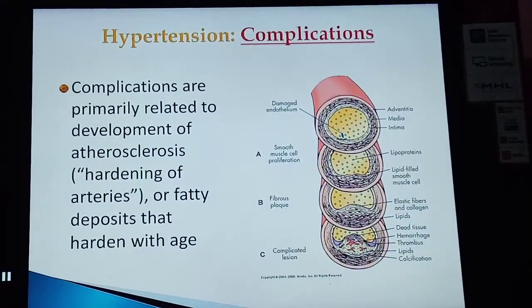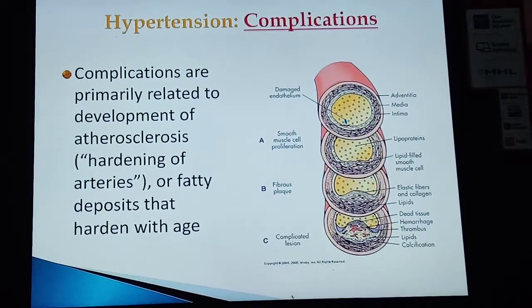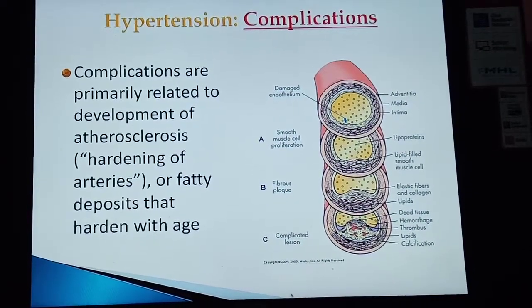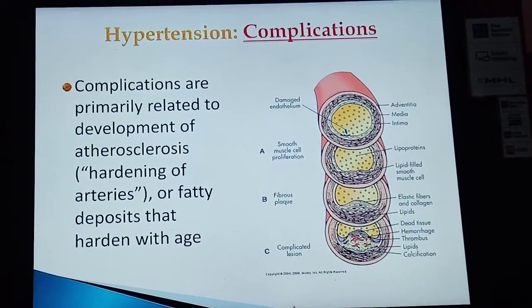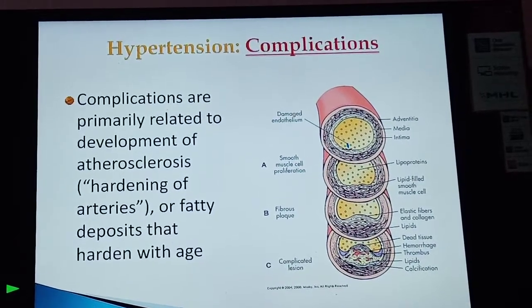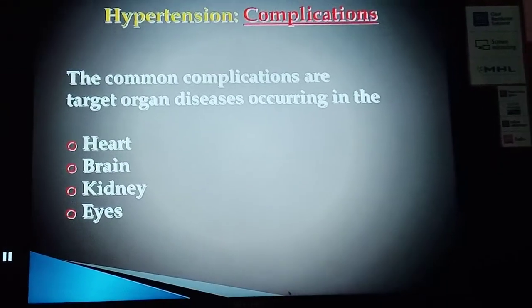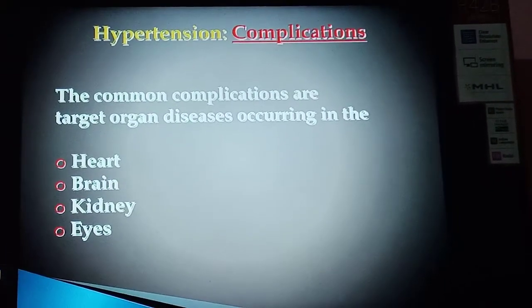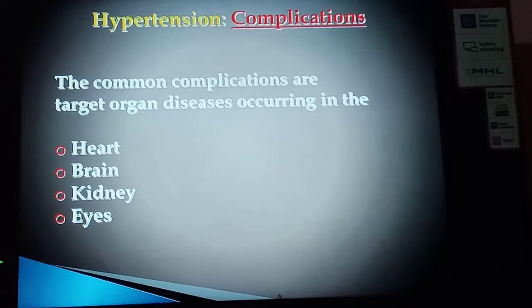Now the complications of hypertension. Complications are primarily related to the development of atherosclerosis. So there is a hardening of the arteries, or fatty deposit that hardens with age. The common complications are target organ disease occurring in the heart, brain, kidney and eyes.